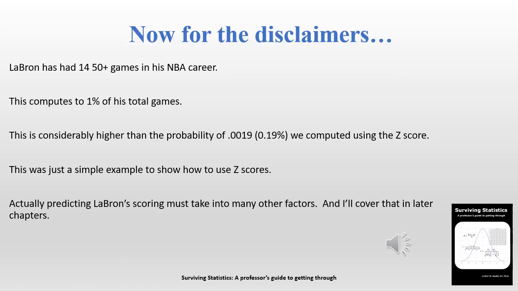All right, and now for the disclaimers. This was meant just to be a simple example to reinforce how normal distributions work and computing the area under the curve using z-scores. In his career, LeBron James has actually had 14 games in which he has scored 50 points or more, and that computes to 1% of his total games. That is considerably higher than the 0.19% that we computed using the z-score. And again, this was just a simple example of how to use z-scores.